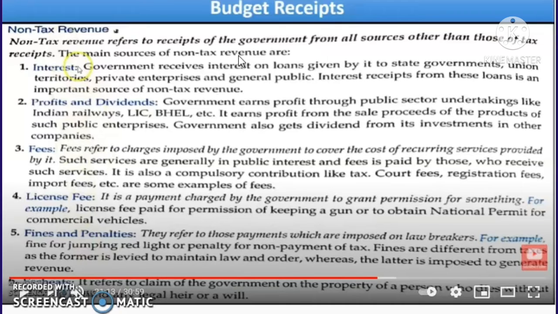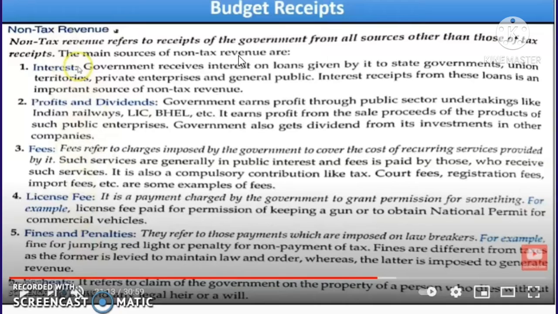Government also gets dividends from its investments in other companies. So these companies may pay profits or dividends that they receive to the government. So this is known as the second component, that is profits and dividends.